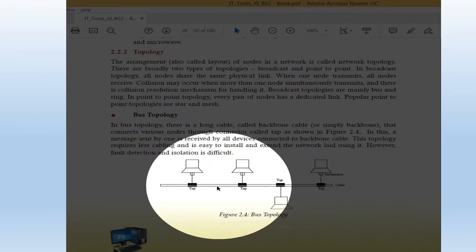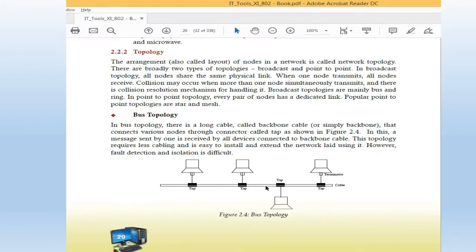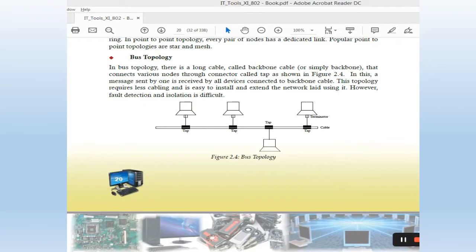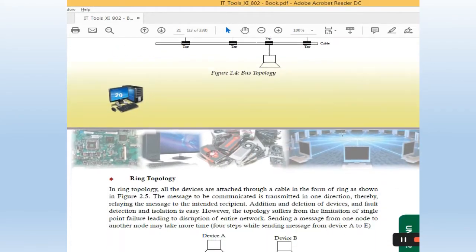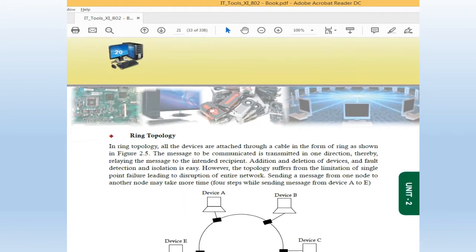Next we will discuss the ring topology. First of all, look at its diagram. Clients A, B, C, D and E are attached in the form of a circle.